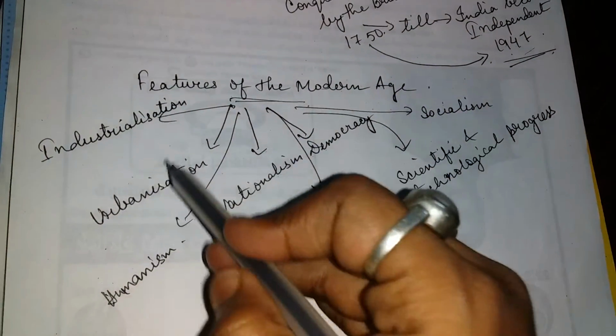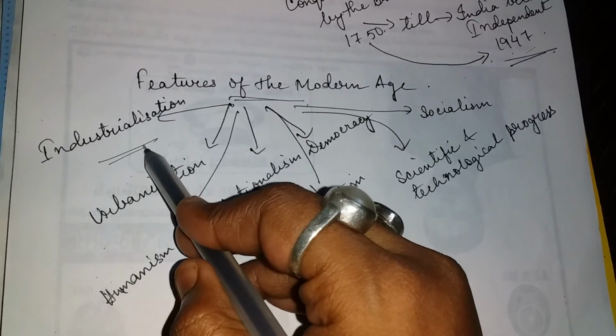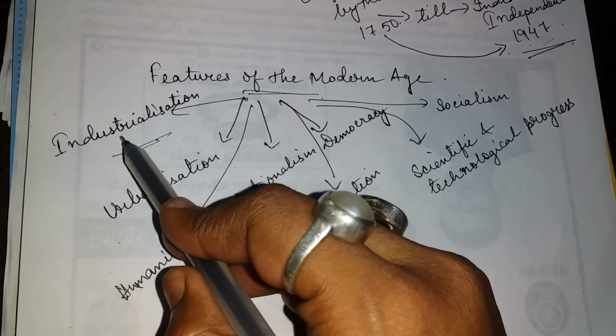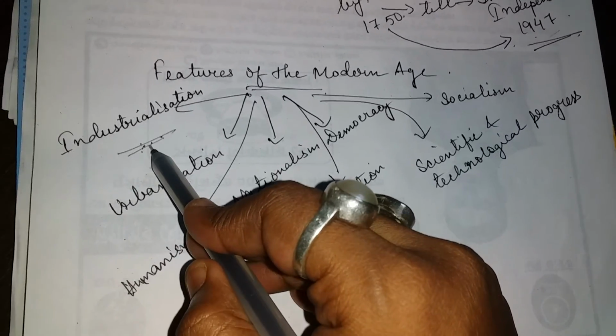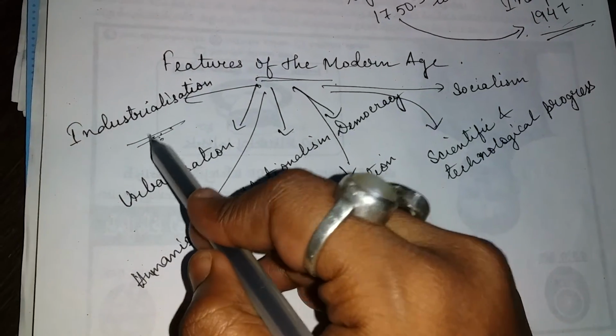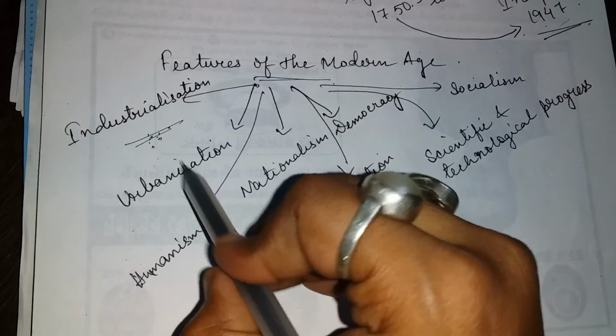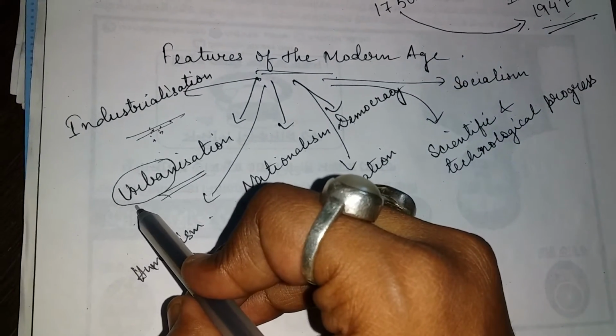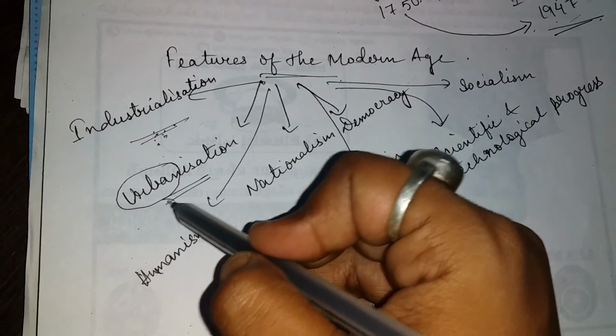Now first is industrialization. That means the large scale production of goods that happened in factories due to machines and power supply. Next comes urbanization. Here urban means city life or town life.